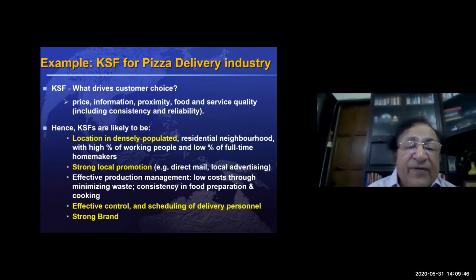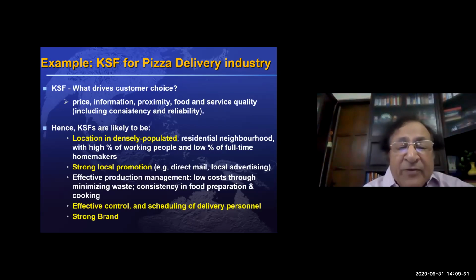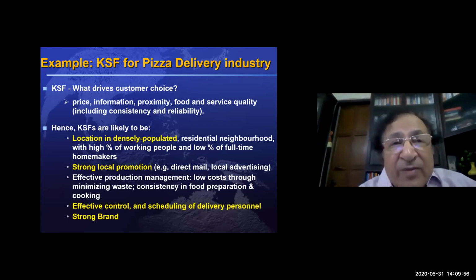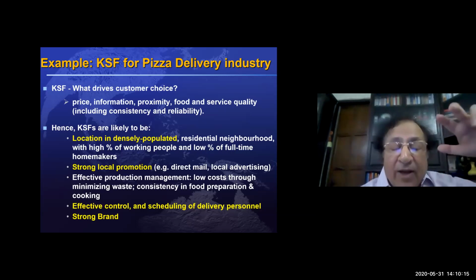So the KSF, key success factors, for this industry will be, number one, location in a densely populated area, because normally customers buy pizza from the nearby shop. Particularly working people order much more often than full-time homemakers. So that is one key success factor. That means we have to locate our pizza shop in a densely populated place.